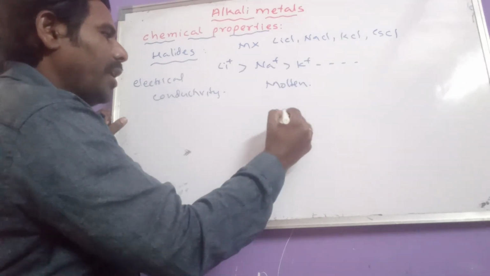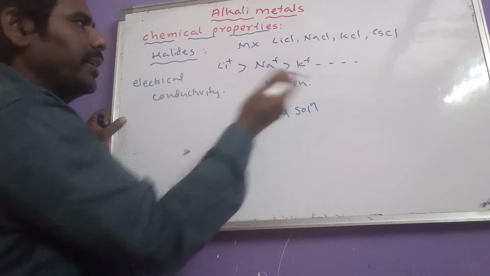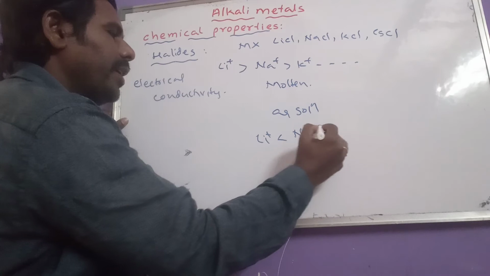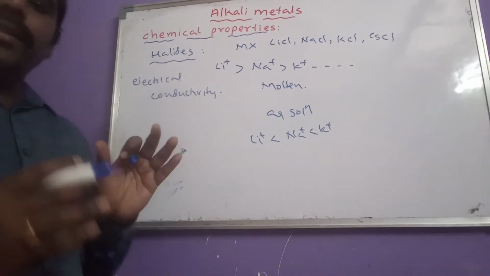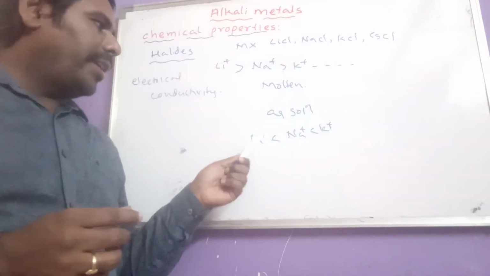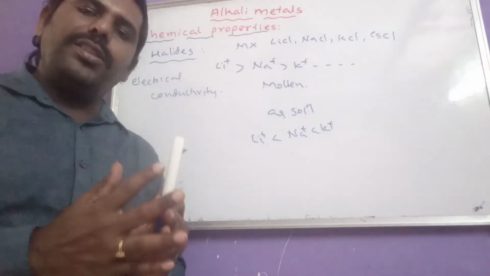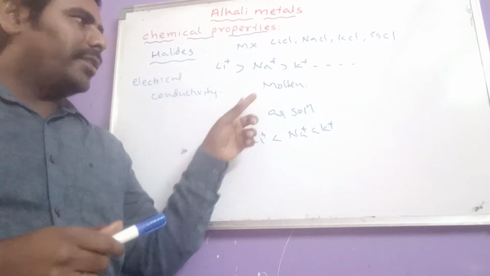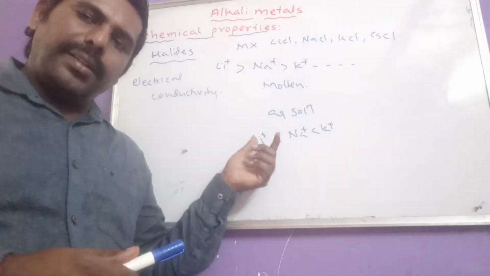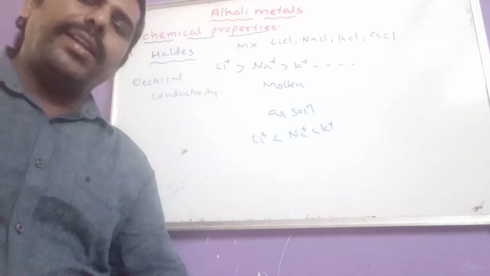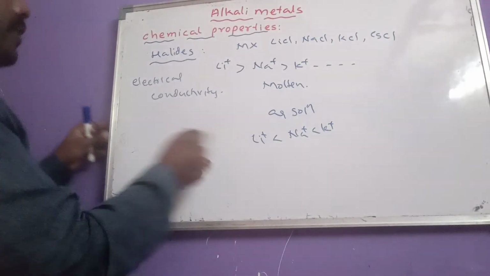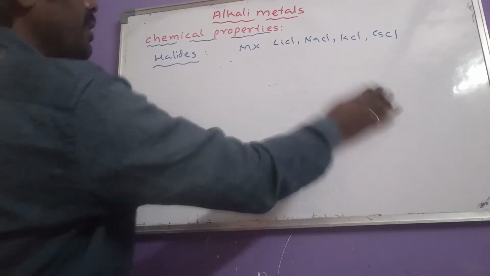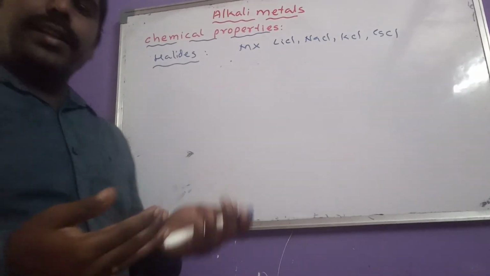But if you come to the aqueous solution state, this is reversed. That means conductivity of Li+ is less than Na+ less than K+, because in aqueous solution, hydrated Li+ has a larger size than hydrated Na+, and so on. So these are the two important things we have to remember regarding electrical conductivity of these alkali metal ions.